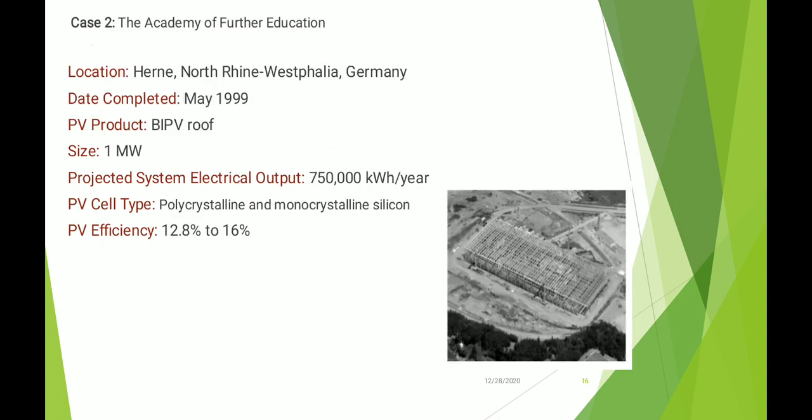Then the next one is the Academy of Further Education. It is located in Herne, North Rhine-Westphalia, Germany. It was completed in May 1999. It is a BIPV roof PV product. Size is 1 megawatt. And the electrical output from here is 750,000 kilowatt hour per year. Now the PV cell type is polycrystalline and monocrystalline silicon, and its efficiency is 12.8% to 16%.